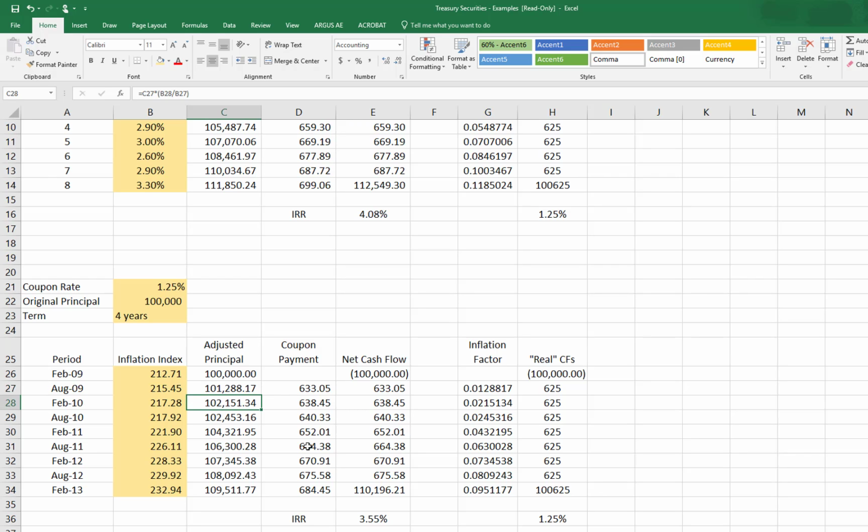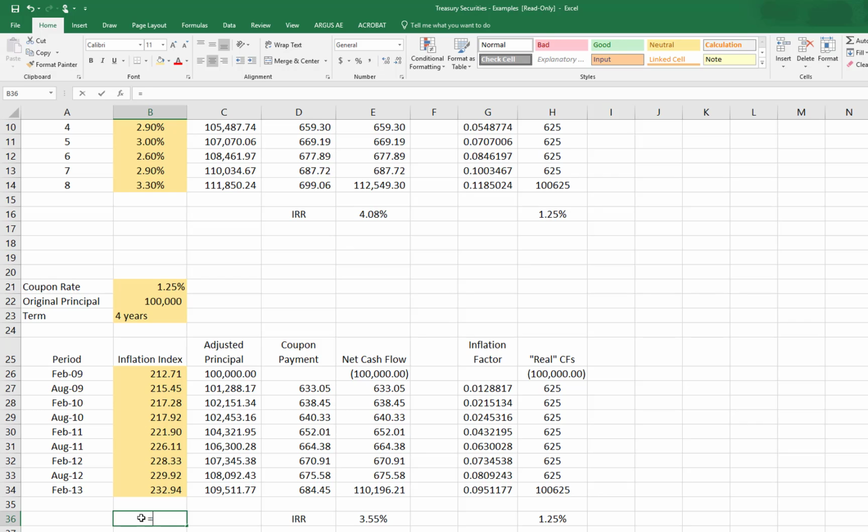And then I'm going to just keep marching that formula forward, looking at every period's change in the inflation index. So if I use this formula, it's marching forward based on a 6-month change in the inflation index. I get all the way down to the bottom, and I've got growth all the way out to 109,511, and that takes into account the inflation that has happened over this period of time.